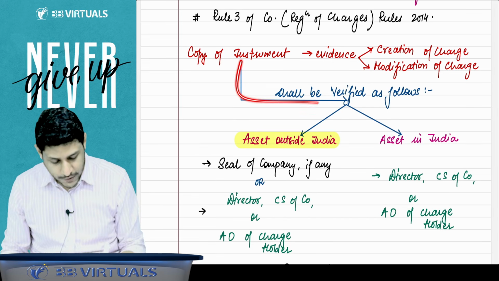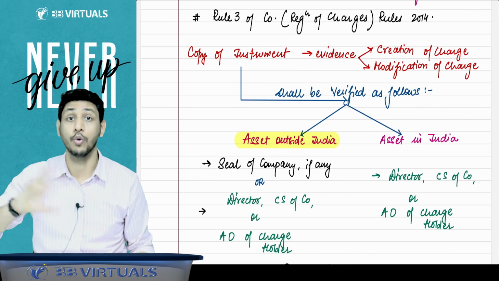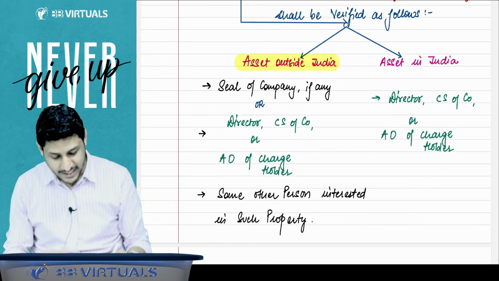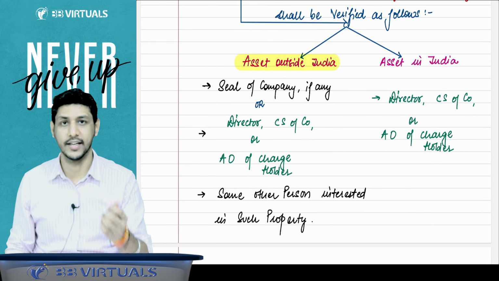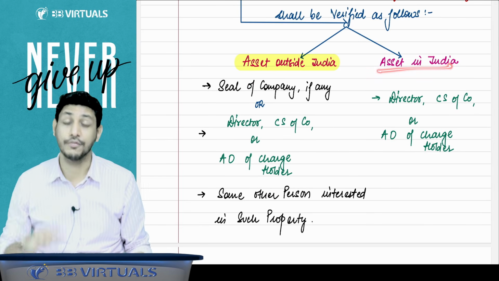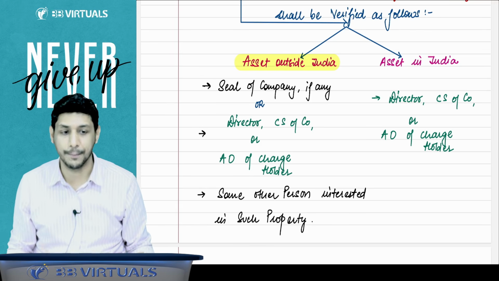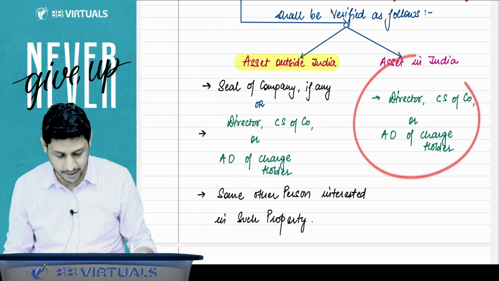So that copy of the instrument is to be verified. Now, who will verify that copy of the instrument? Who will authenticate it? You have to check whether the asset on which the charge is created is located outside India or in India. If the asset is in India, then the director of the company, the company secretary of the company, or an authorized officer of the charge holder can verify. These three persons can verify.